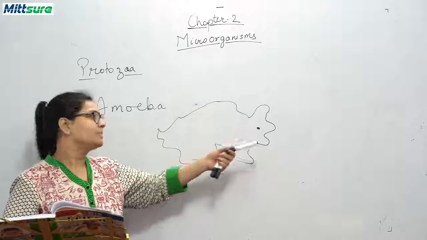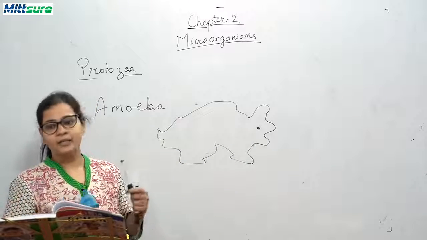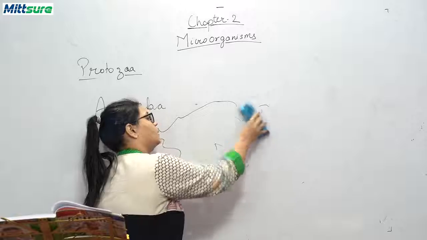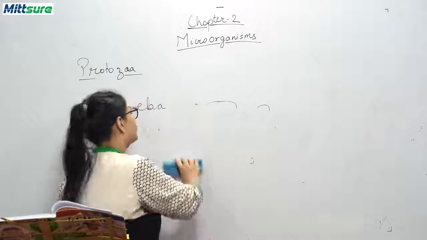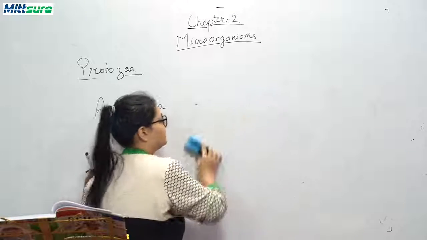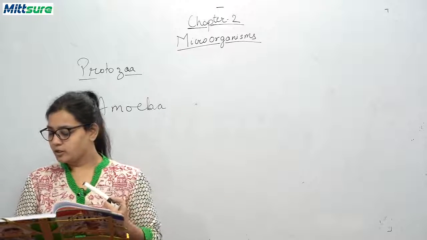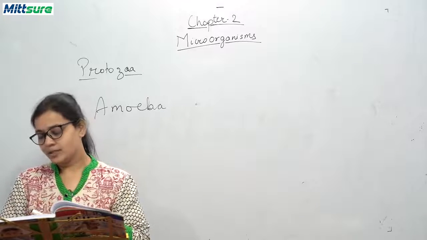You know what the amoeba eats? It may be eating some tiny plants like algae, as food for itself. So this is amoeba. You can see in your books the image of amoeba is given.